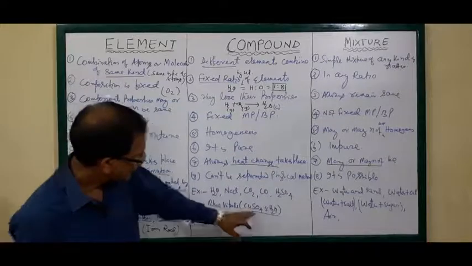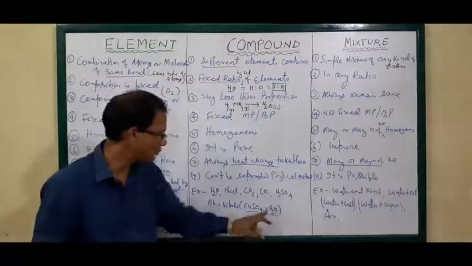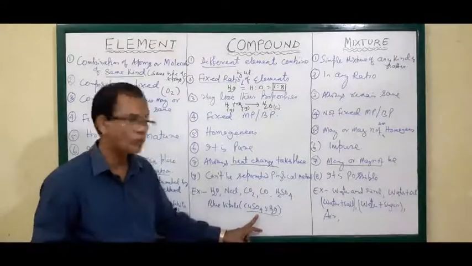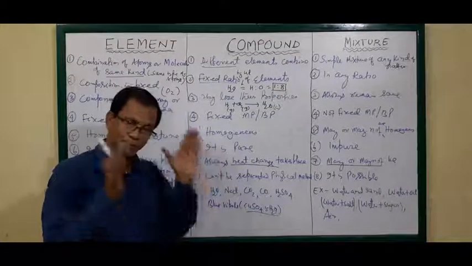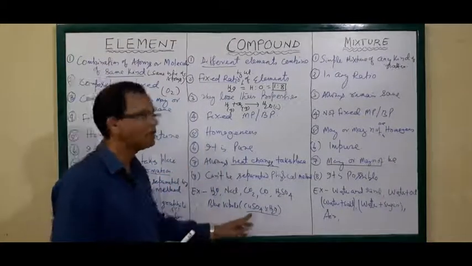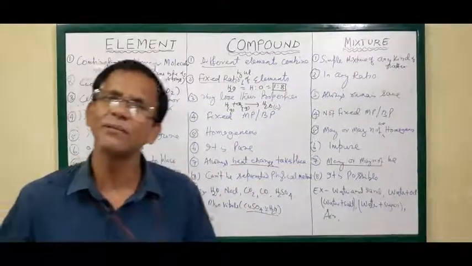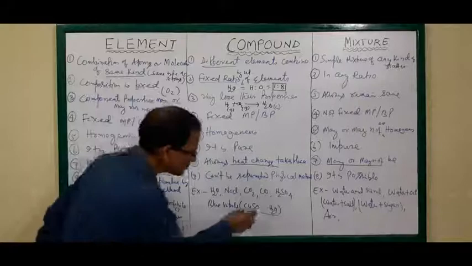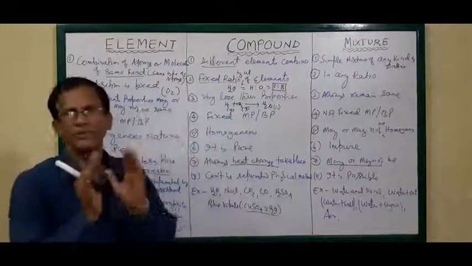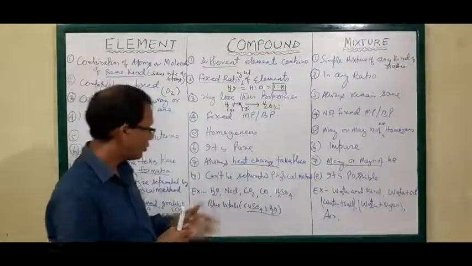But if you see the formula, copper sulfate and 5H2O, don't be confused. It is not a mixture. Five water molecules are combined in a fixed way with the copper sulfate. So 5 molecules is fixed. It cannot be 6 molecules, it cannot be 7 molecules like this. That's why, as the components are in a fixed ratio, it is called a compound.